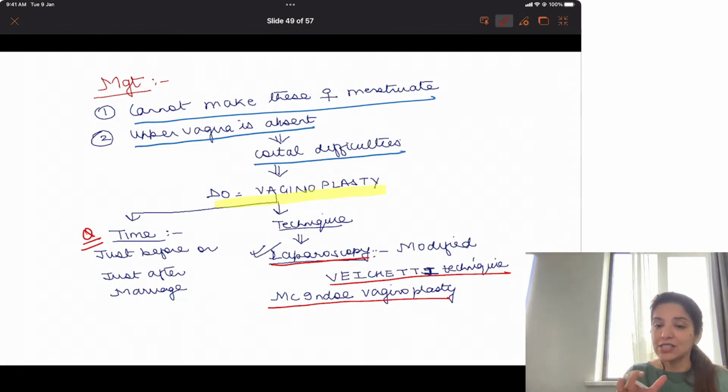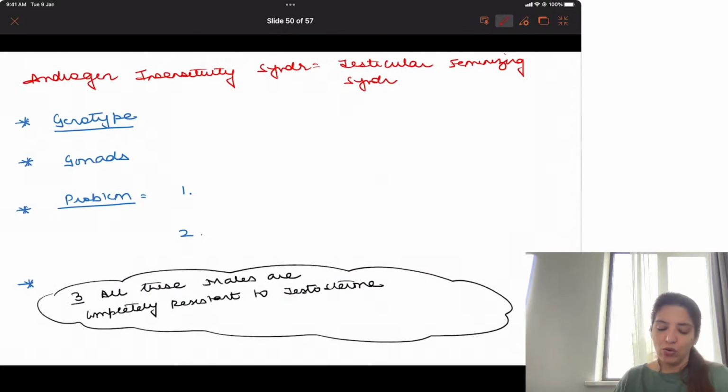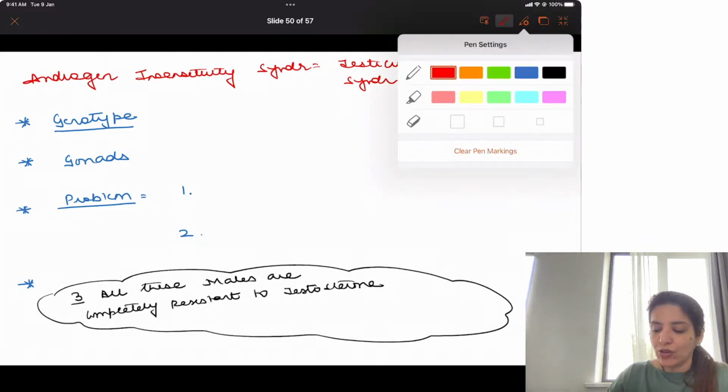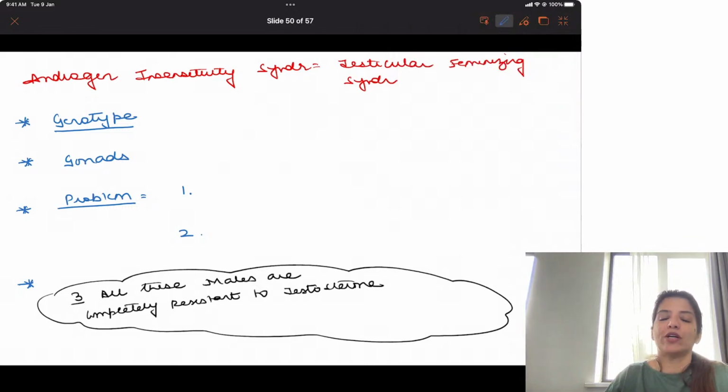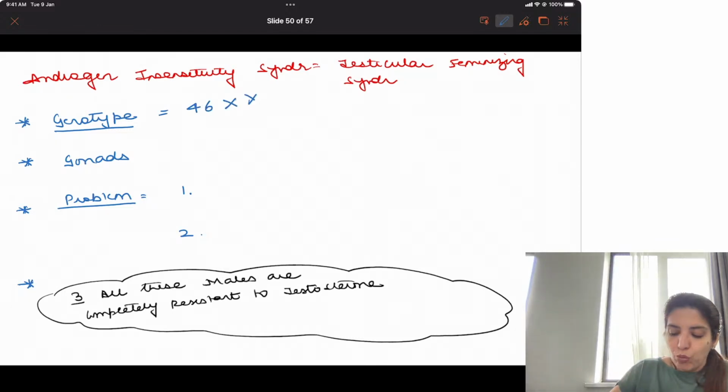Yes. So the last condition which you have to understand now is androgen insensitivity syndrome or testicular feminizing syndrome. Now in androgen insensitivity syndrome, genotype is 46XY. So all of you know, when Y chromosome is present, as I have just taught you, the gonads will be testes.